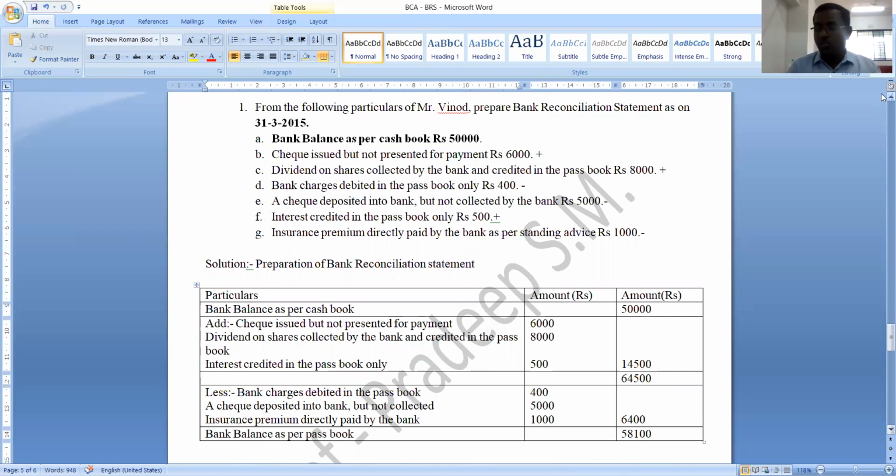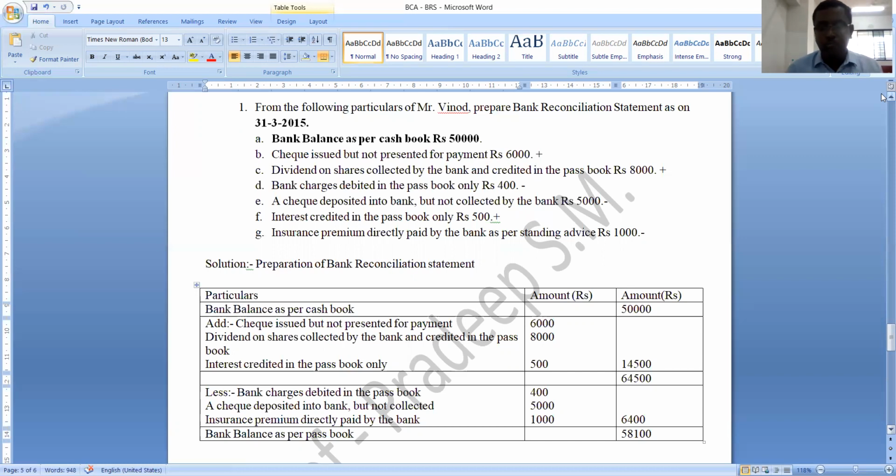So this is how you need to solve problems on bank reconciliation statement. Very important thing is you must understand the transaction and you must know the effect of that particular transaction on cash book balance and passbook balance. If they give the cash book balance, your target should be the passbook balance. You should not adjust the passbook balance in accordance with the cash book balance. You should adjust the cash book balance in accordance with the passbook balance. Understood? If only cash book balance is increased, reduce it, you will get passbook balance. If only cash book balance is decreased, increase it, you will get passbook balance. If only passbook balance is increased, increase the cash book balance also, you will get passbook balance. If only passbook balance is decreased, reduce the cash book balance also, you will get passbook balance.